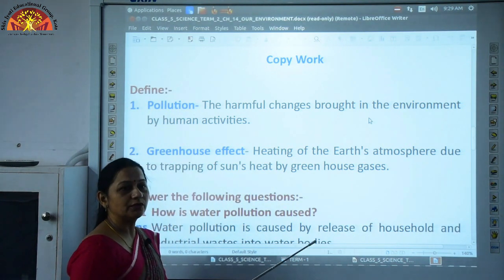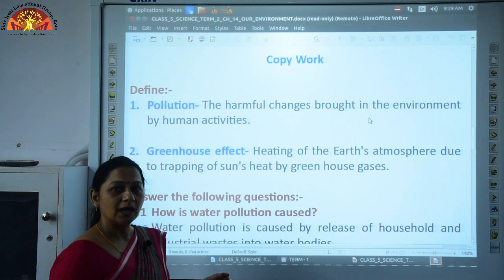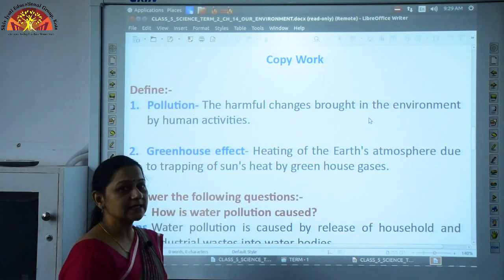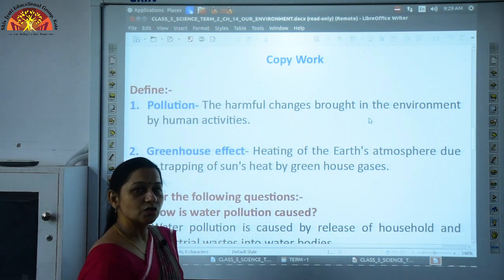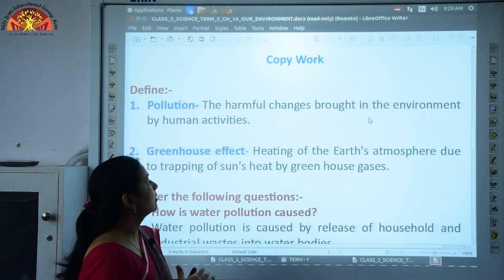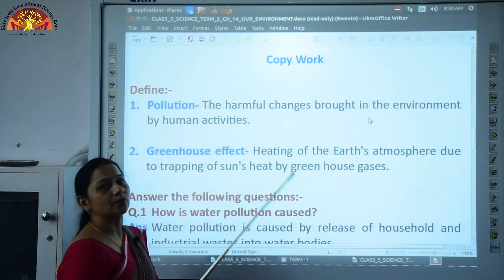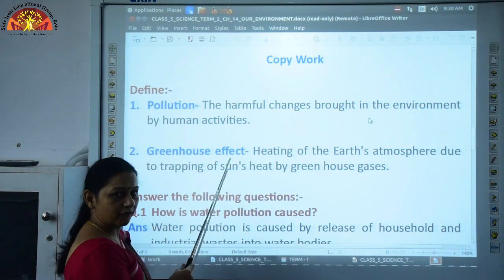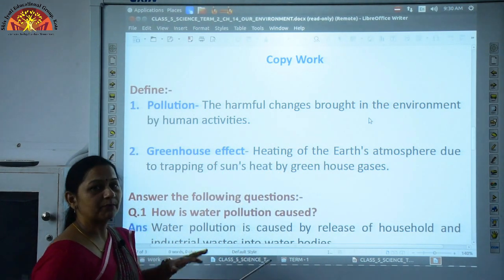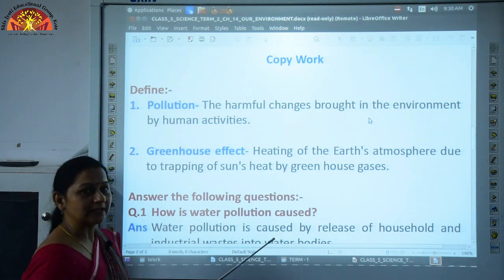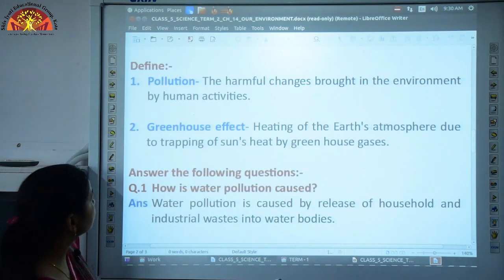Now, as I have told you, these greenhouse gases are present in the environment around our earth, and they have the property of trapping heat. So, this trapping of heat causes heating on the earth's surface, and this is known as greenhouse effect. So, it is the heating of the earth's atmosphere due to trapping of heat by the greenhouse gases. Now, coming to question and answers.